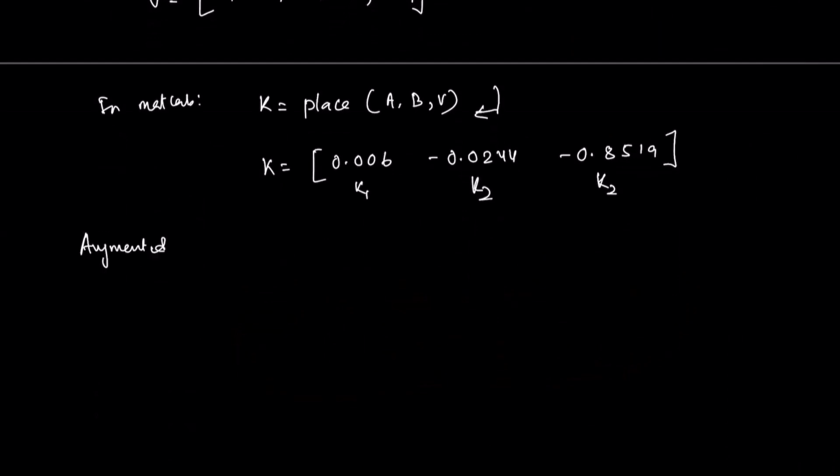Augmented matrix. We know ACL is equal to A minus BK.